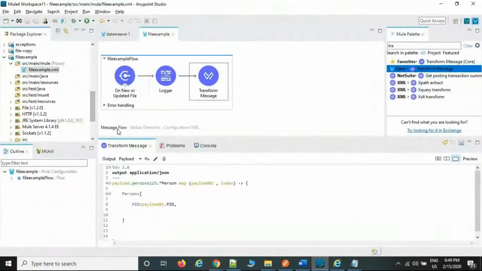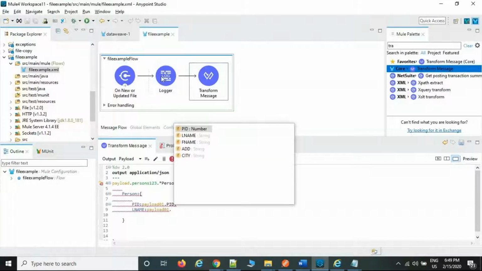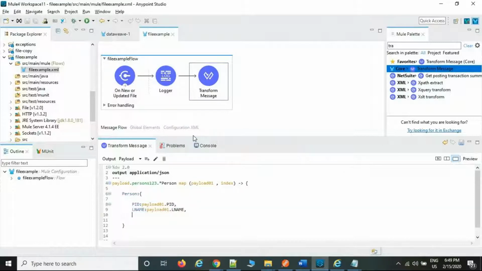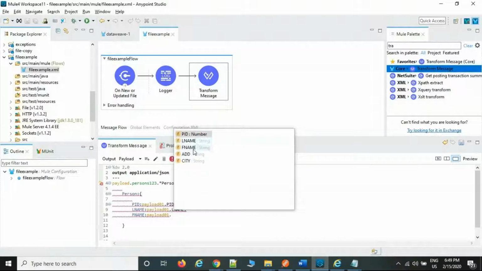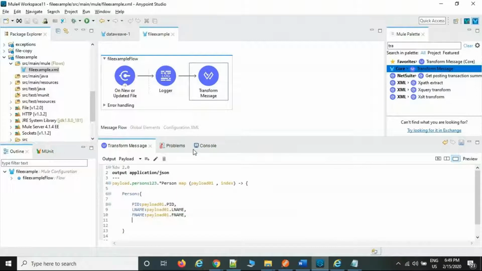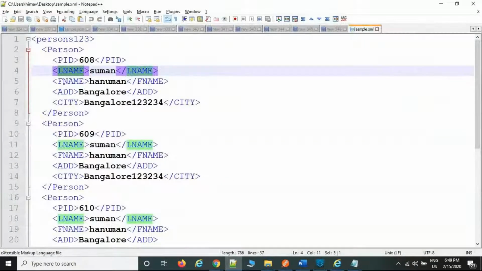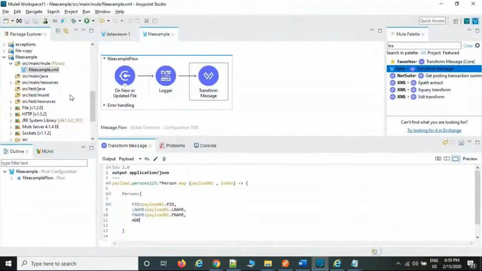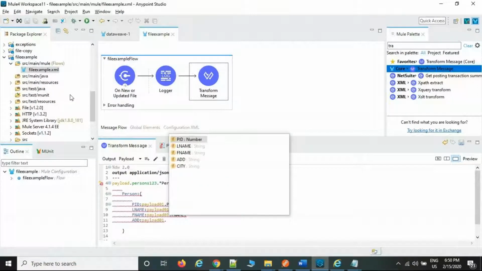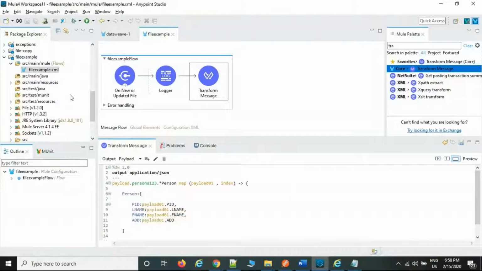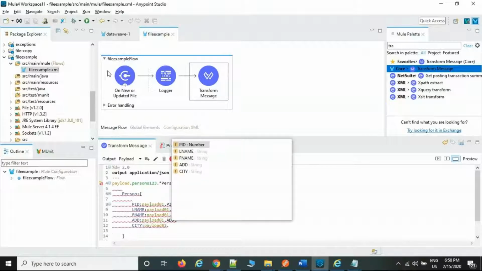If you want to contain capital name, L name, payload 01 dot L name, comma, F name, payload 01 dot F name. Okay, comma, address, right, add, payload 01 dot add, comma city, payload 01 dot city.